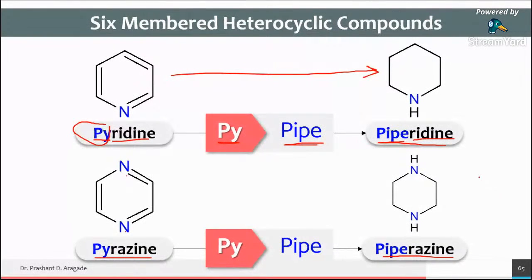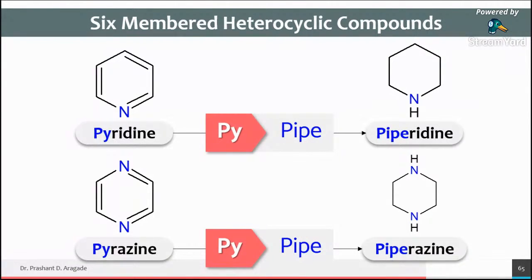Are you getting it? Whenever pyridine is in saturated form, you have to just replace PY with PIP, so it becomes piperidine. Whenever you want to convert pyrazine into saturated form, you have to replace this PY with PIP. Okay, so simple. PY is replaced with PIP when there is conversion of unsaturated to saturated. Are you getting it? It is such a simple logic to remember the names of these compounds.